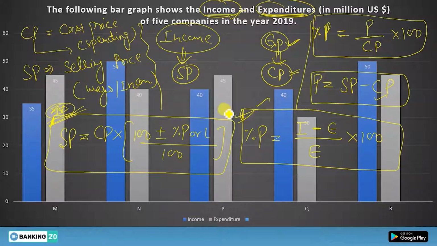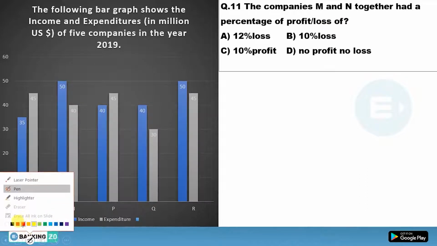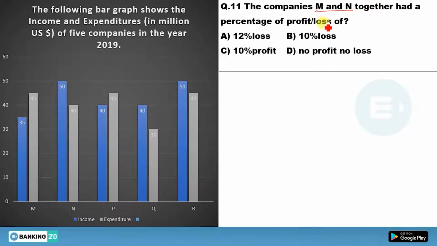Now we'll use this concept on this DI. Okay, now move to the question. This is a very simple DI actually. You have to find the companies M and N together had a percentage profit or loss of. So if you combine M and N together, will they have profit or loss? You have to find that. So see here, this blue is your income. Income means your SP, and this gray is your cost price or expenditure.